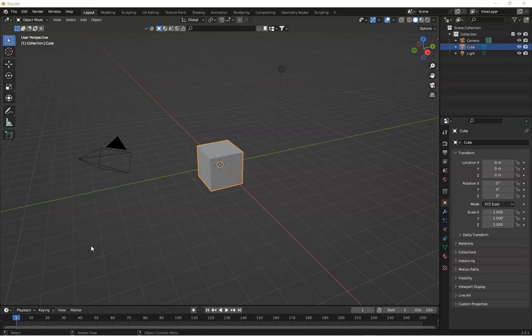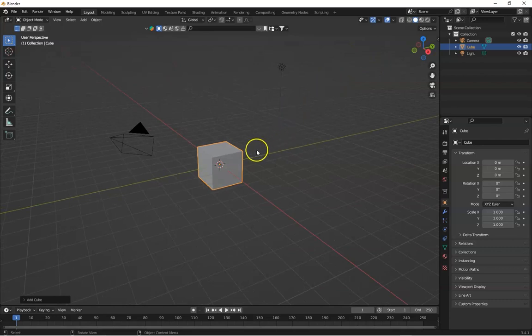Whether you are a beginner or a seasoned Blender artist, this tutorial will teach you not only how to use the Displace Modifier but also how to bring life to your scene. Stick around because the techniques I am about to show you might just change the way you use Blender forever.